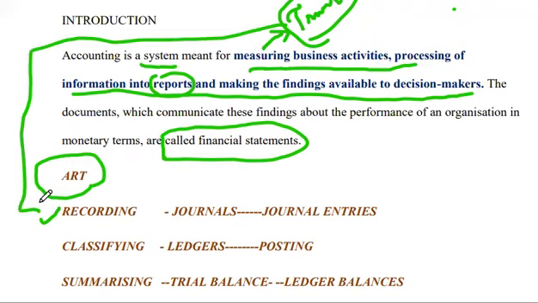It is the first and initial step that we do in accounting. We record the transactions in a set of books called journals, in the form of journal entries.